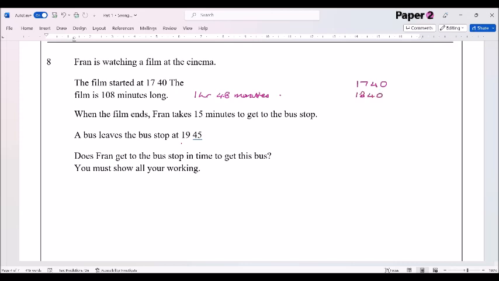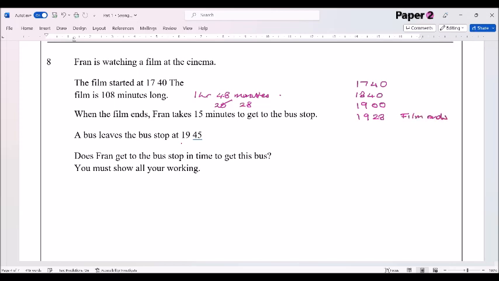And then we've got 48 minutes beyond that. So 48 minutes, well, we can split that into 20 minutes and 28 minutes. The reason I've done that is now we know that 1842 to 1900, or 7 o'clock, is going to be using the 20 minutes. So we're going to go up to 1900, uses the 20 minutes. And then we want to put on another 28, 1928 there. Okay, so that's when the film ends. So film ends there. I'm just going to tell the examiner that I know that that's what I'm doing there.